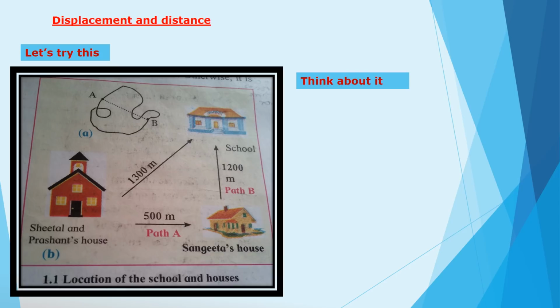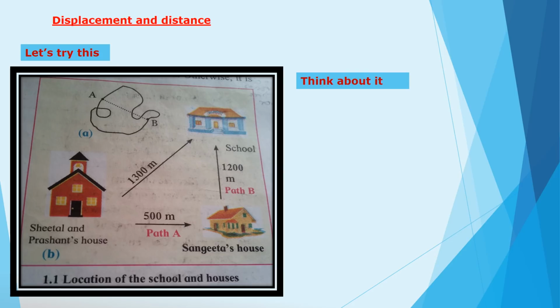Think about it. Sheetal first went to her friend Sangita's house on her way to school. Prashant went straight from home to school. Both are walking with the same speed. Who will take less time to reach the school and why? In this example, there is a difference between the actual distance and the distance travelled. What is it?